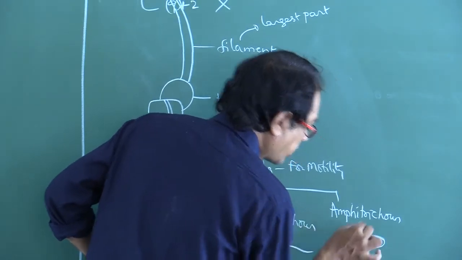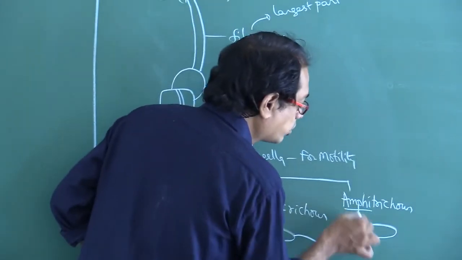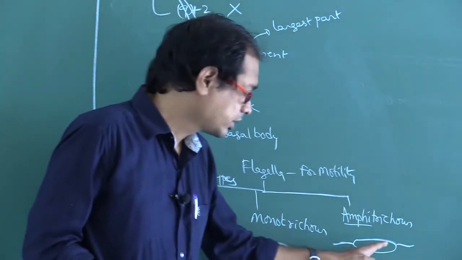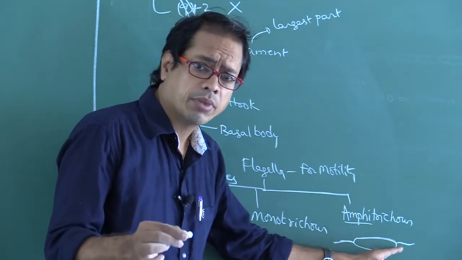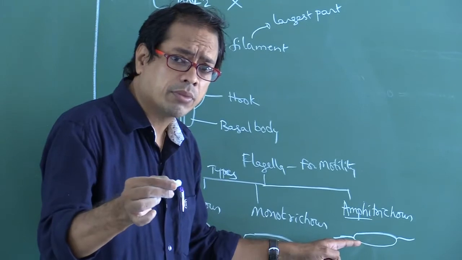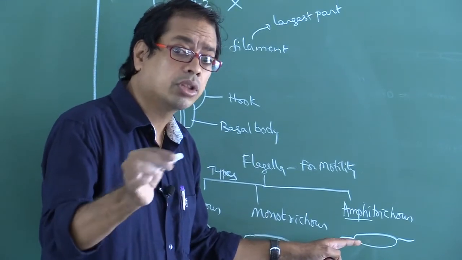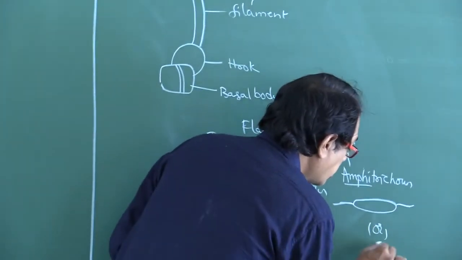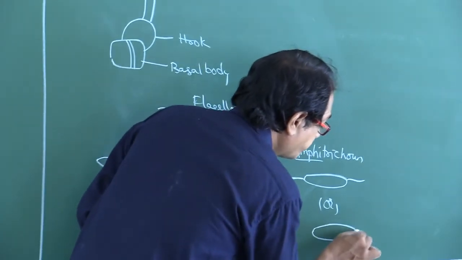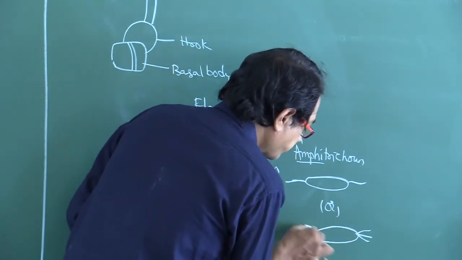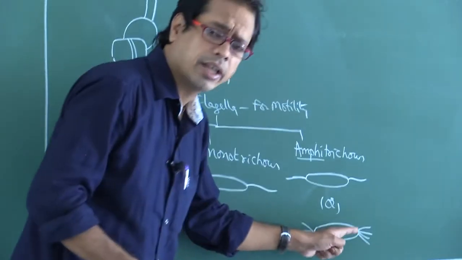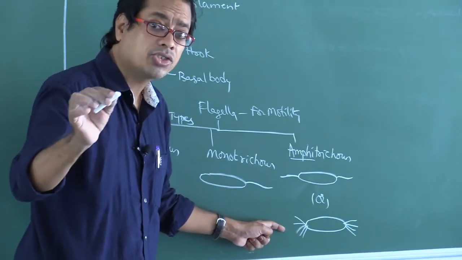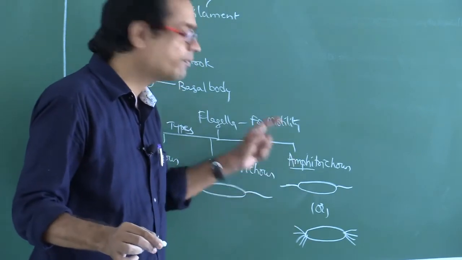Amphitrichous means, let us suppose this is the bacterium. Amphi means both. Here is one flagellum, here is one flagellum. That is a single flagellum at each pole, or a single flagellum at both the ends of the bacterium. That is so called amphitrichous. Or you may say in the other way also, this is the bacterium, with tufts of flagella at both ends of the bacterium, or tufts of flagella at each end. That is so called amphitrichous.